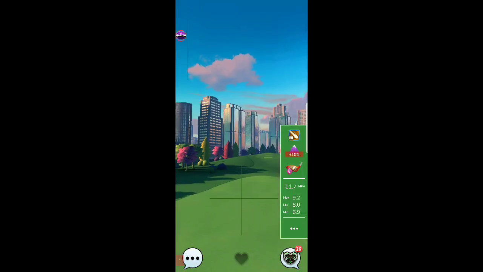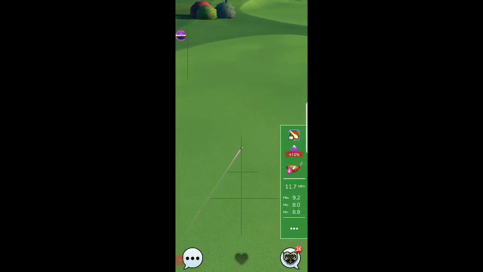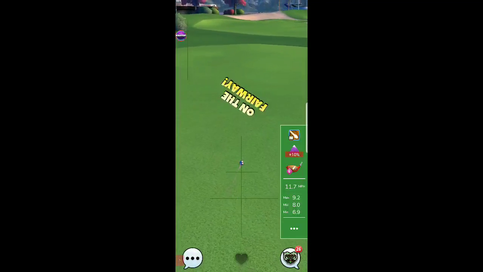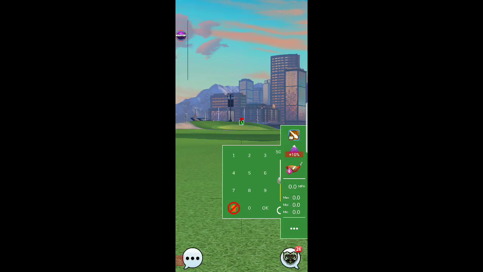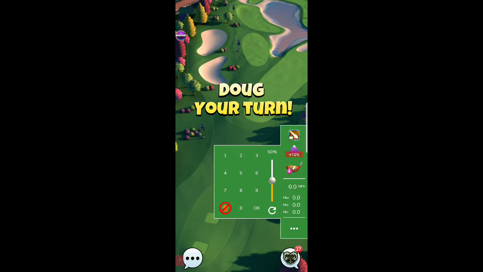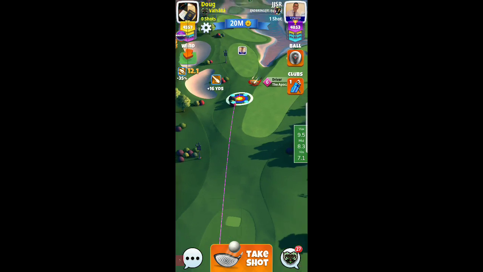At middle of club would be 8.0 rings. At min club would be 6.9 rings. So I know I need to push up at least 9.2 rings for the wind, if that was my wind. So let's see, okay, it's 12.1 wind, so it's 9.5 rings.